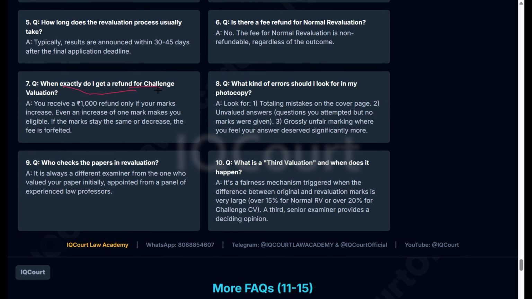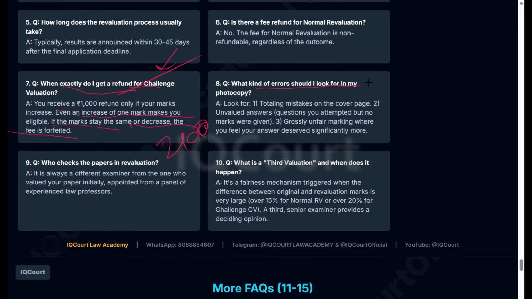What exactly do I get the refund for in challenge valuation? You will receive a 1,000 rupees refund only if your marks increase. Even an increase of 1 mark, you are eligible. If the marks stay the same or decrease, you will not get the refund. You will not get any amount out of the 2,100 rupees. You will not get anything.